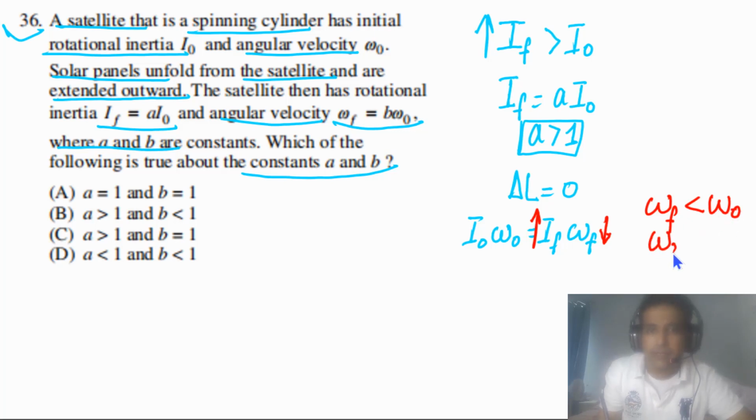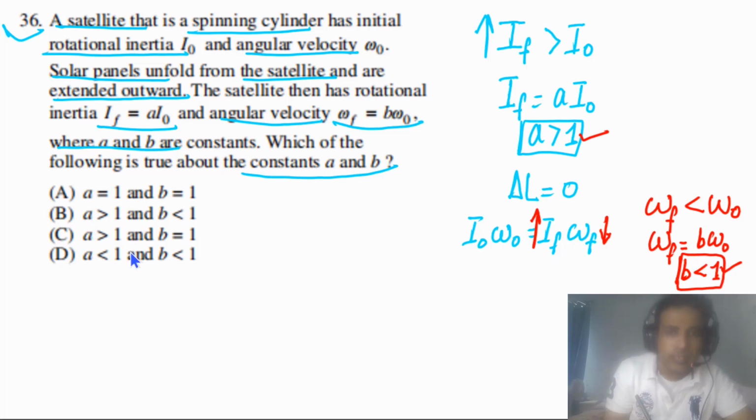So we can say omega F is equal to B times omega naught, so B has to be lower than 1, because omega F is lower than omega naught. So A has to be greater than 1 and B has to be lower than 1. So the answer for this question is B.